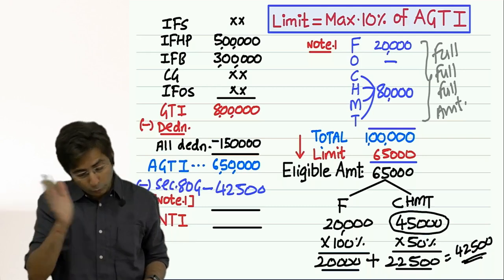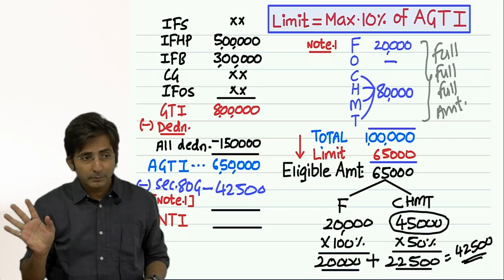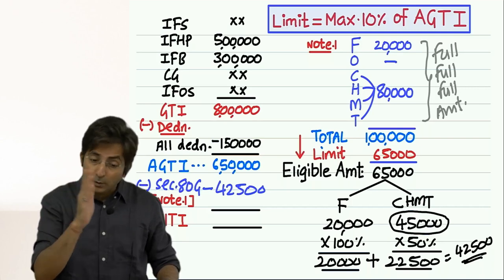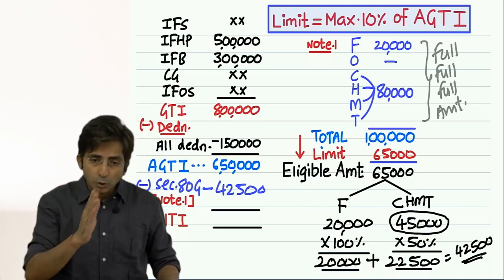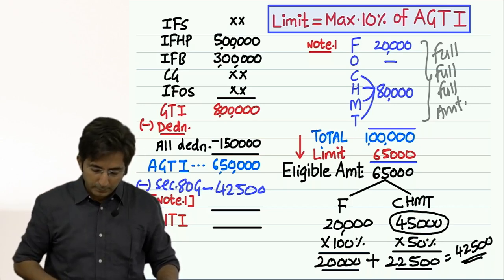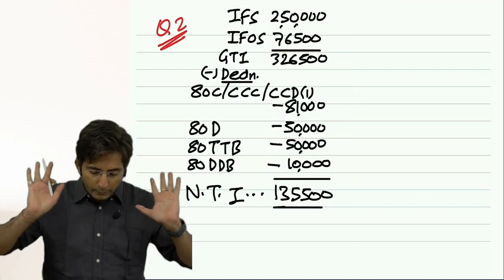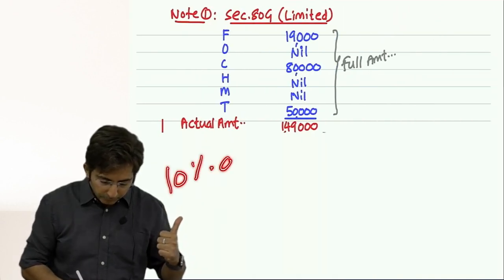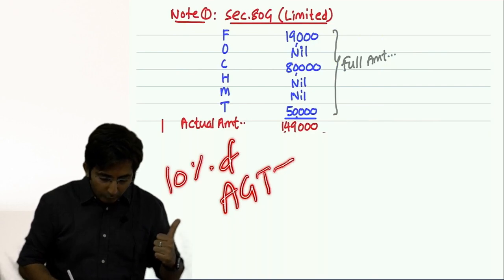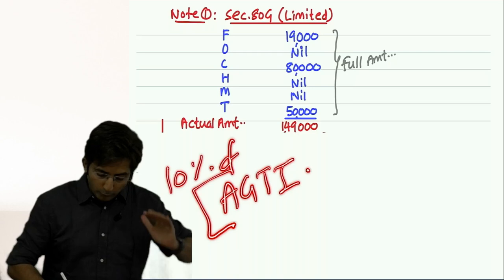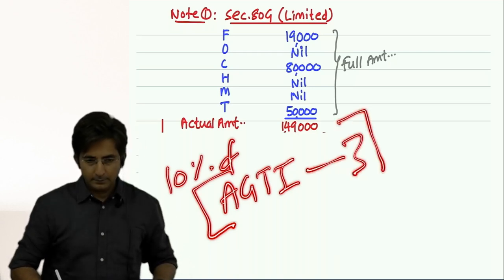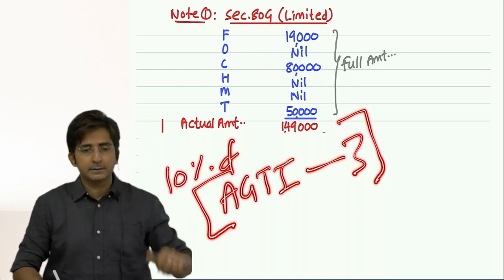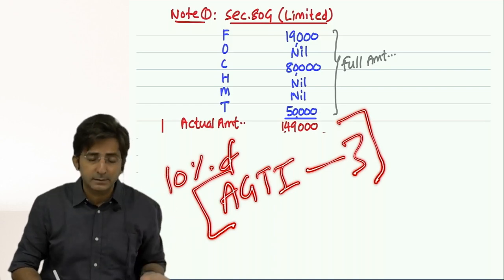In that, please remove those, which ones? All special, concessional rate incomes. Income which is subject to concessional rate. Remove them. Short term, long term and other long term. So the conclusion of what I taught today is, when we calculate 10% of AGTI, will we take full AGTI or will you minus three things? The best is to remember it like an option. Should you take full AGTI or will you minus three things? Minus three things. Which three things?